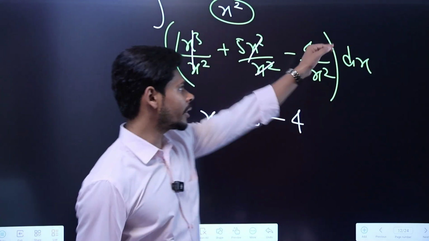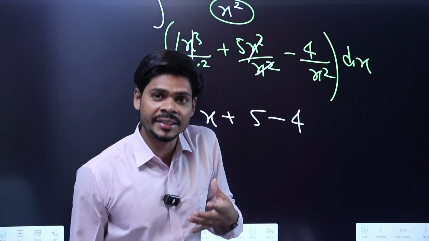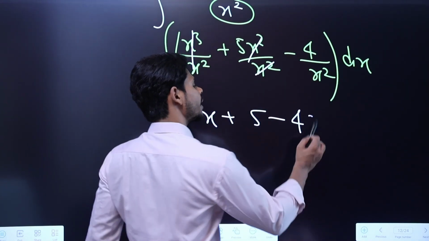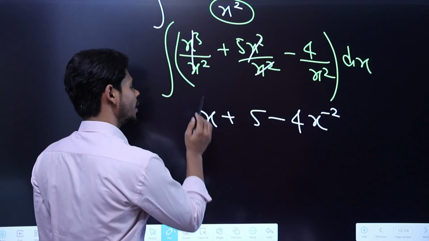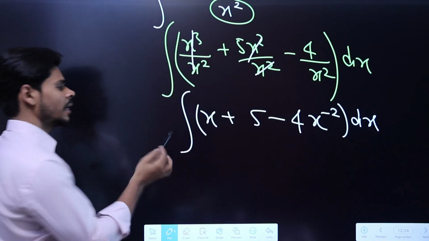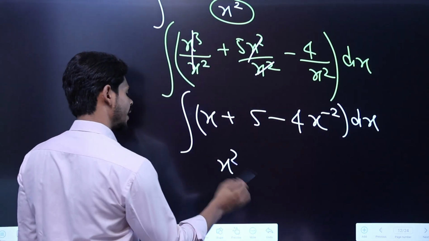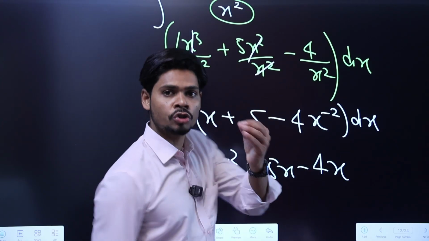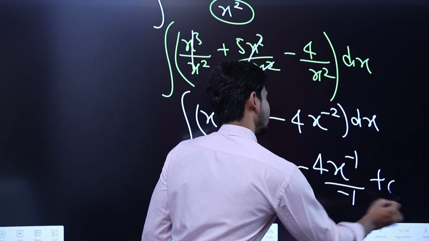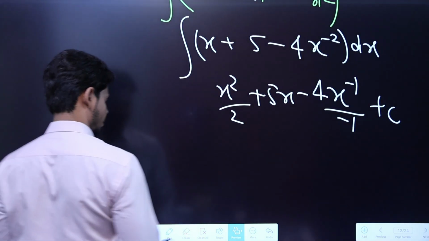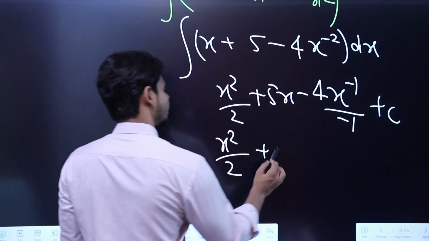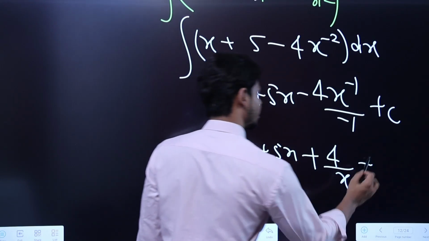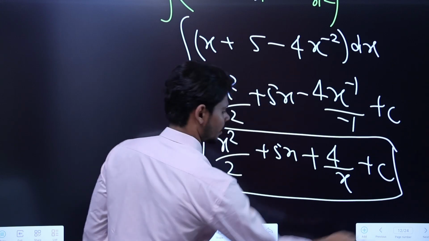Let me tell you, don't apply over here the 1 by x as log x identity. Why? Because this is not simple x raised to power 1, it is x square. So you can write it as x raised to power minus 2 when it goes in the numerator, with respect to x. Now we have to find the integral. This is very easy. So it will be x square by 2, and 5 will take x, negative 4, x raised to power minus 2 plus 1. Minus 2 plus 1 will become minus 1, and that minus 1 will be in the denominator also, right? Next. So it will be x square divided by 2 plus 5x, this negative will become positive 4, and you can also write x raised to power 1 in the denominator. So this is your final look of the answer.